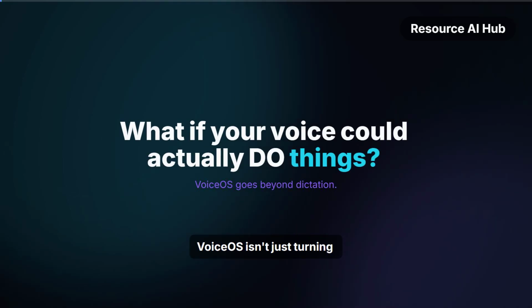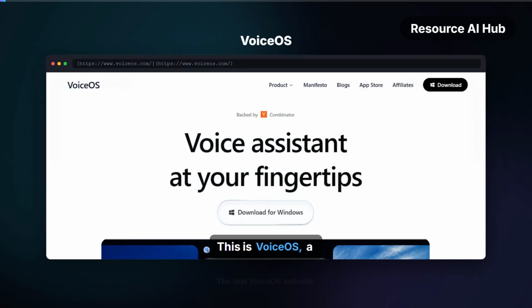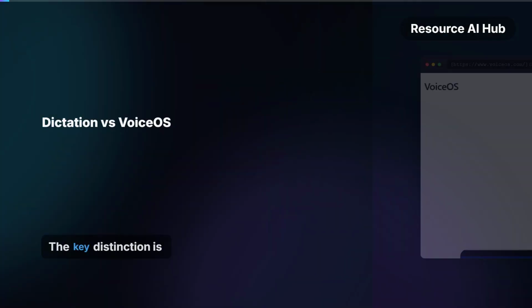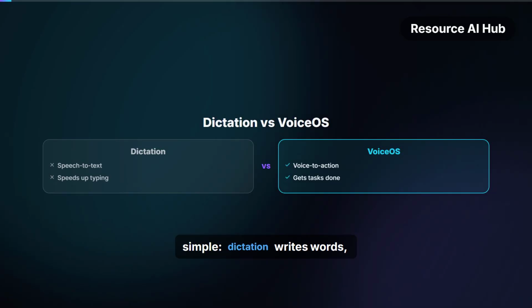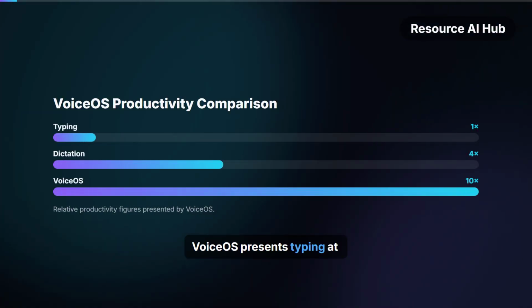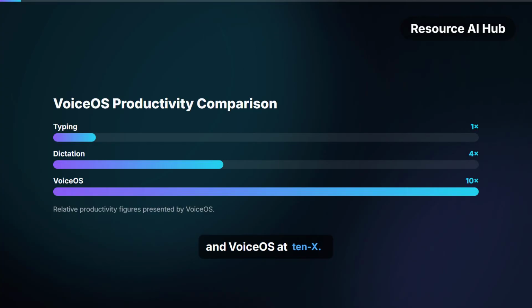VoiceOS isn't just turning speech into text, it's turning speech into actions. This is VoiceOS, a voice operating system and AI voice assistant. The key distinction is simple. Dictation writes words, while VoiceOS acts on requests. VoiceOS presents typing at 1x, dictation at 4x, and VoiceOS at 10x.